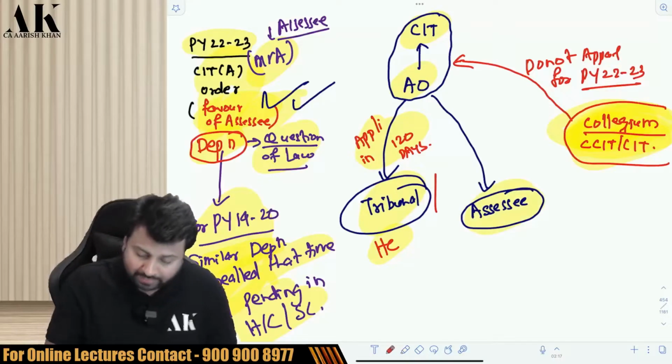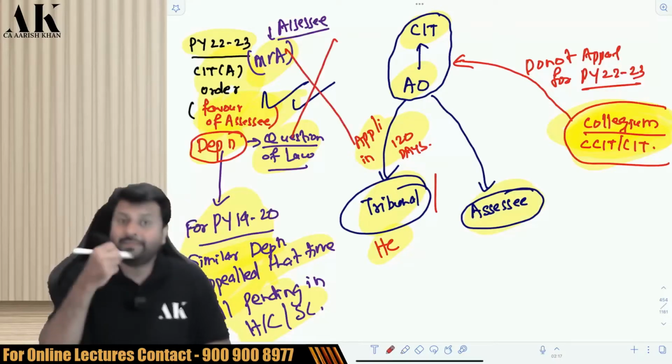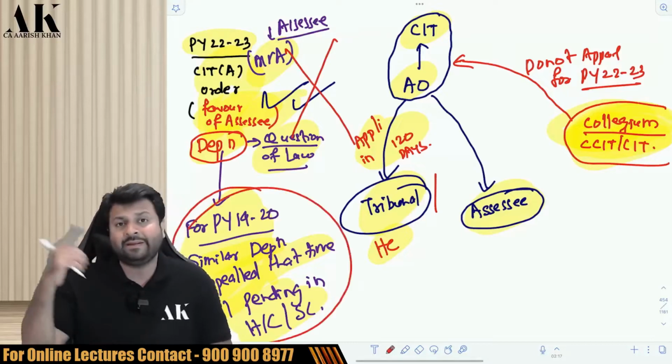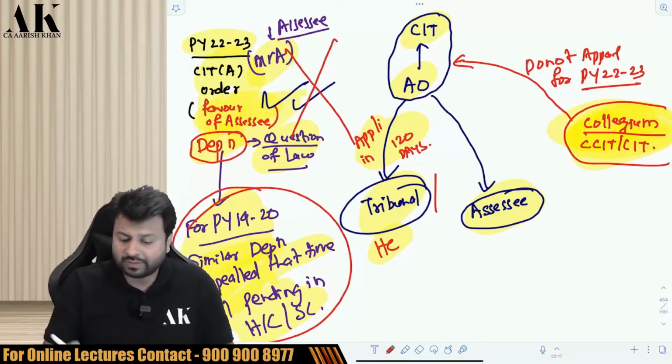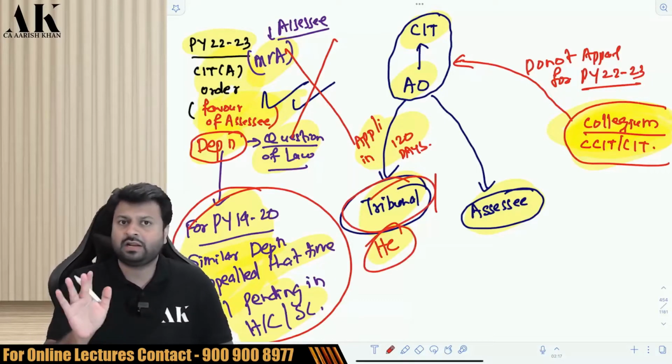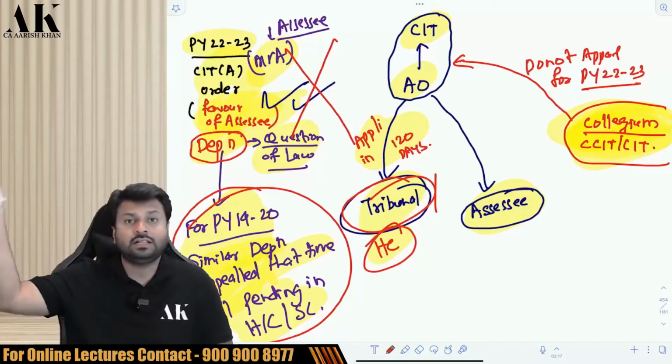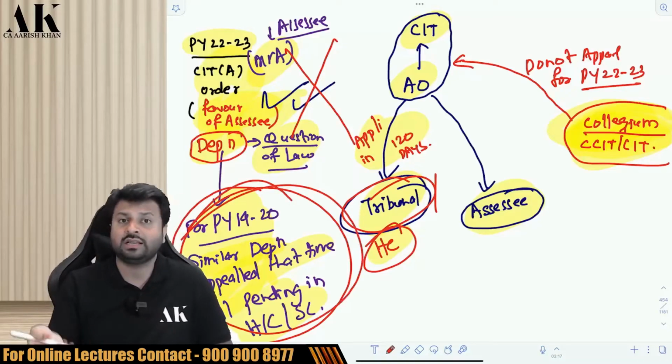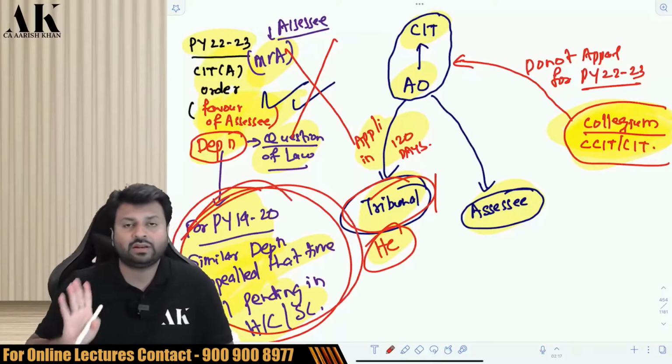And accordingly, the AO will make an application to the tribunal and High Court, and the AO will also tell the assessee that we are not appealing for the current year because the similar matter for an earlier year is already pending in High Court and Supreme Court. So the CIT will tell the AO, who will tell the tribunal and High Court as the case may be, that we are not filing it as of now. But whenever the final judgment of 19-20 comes, at that time we will file an appeal. Till that time, we are not going to file an appeal.